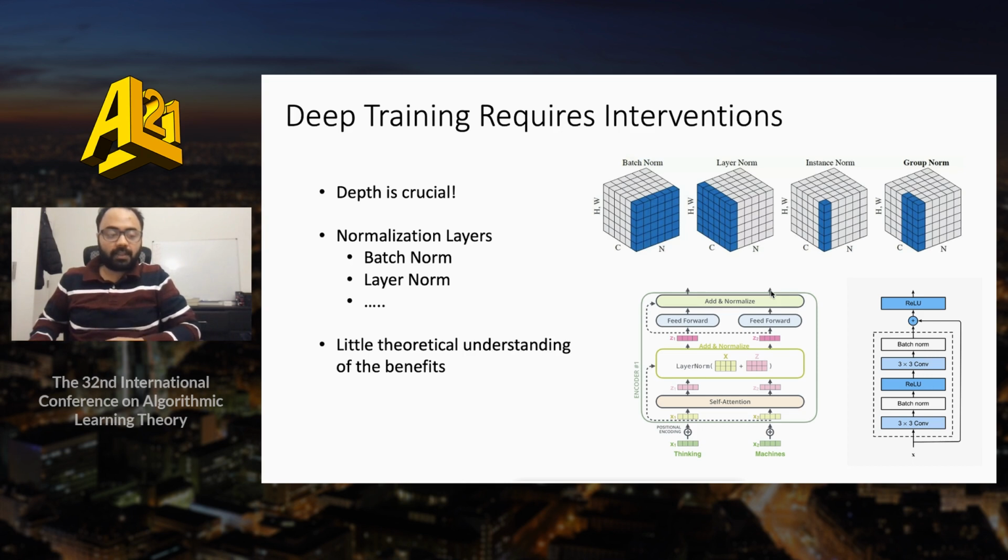One such ubiquitous intervention is given by normalization layers, which come in multiple forms, things like batch norm, layer norm, and various others. While these interventions are extremely popular, to the extent of being necessary in training deep networks, we understand very little theoretically about the actual role played by these normalizations, whether it be in terms of training dynamics or shaping of the optimization landscape, amongst other aspects.